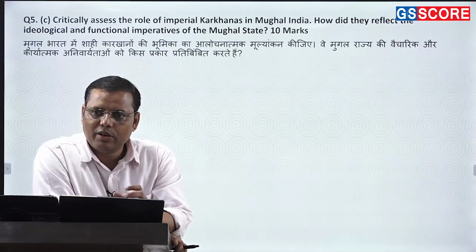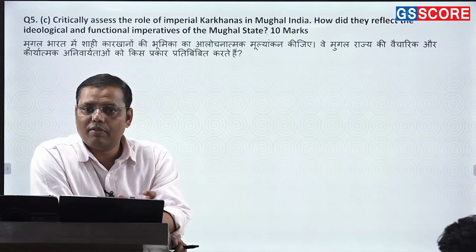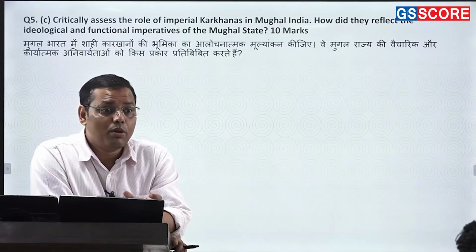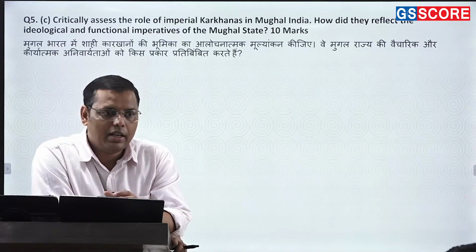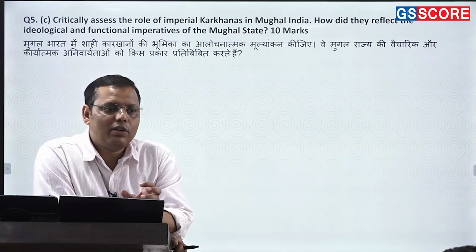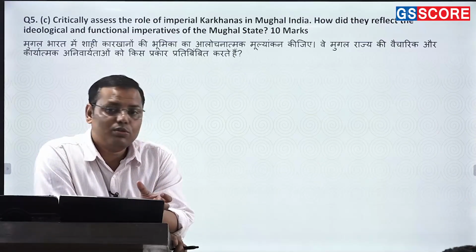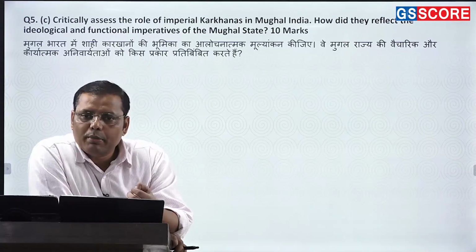Right now also, when we enter a restaurant, there's something called Mughlai food. If we wear a certain kind of attire, that's considered to be the Mughlai kurta or the Mughlai pajama, those are different, the ones the Mirzas used to wear, okay. So they wanted to create a distinct culture which could be identified as that Mughal culture.